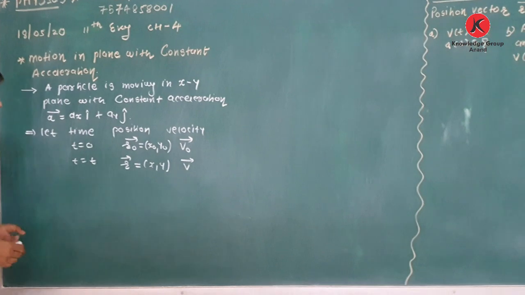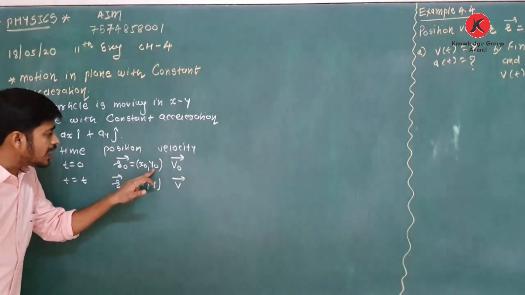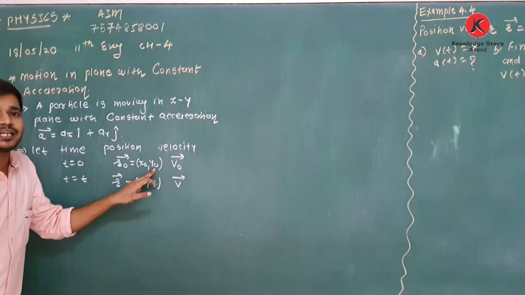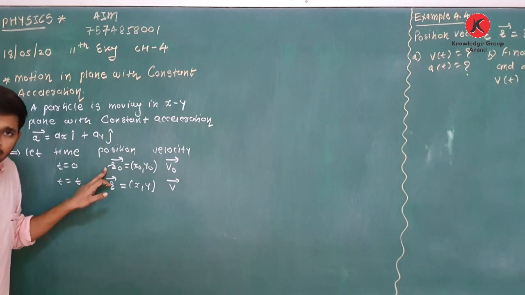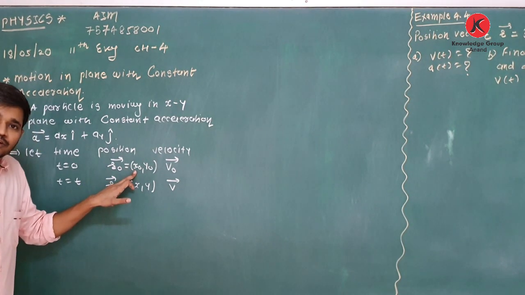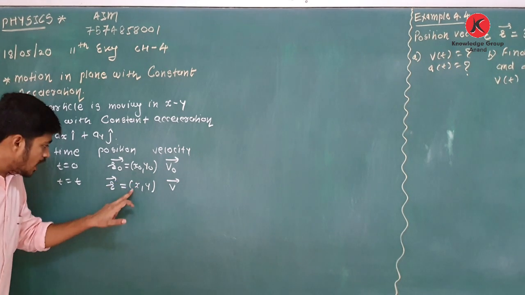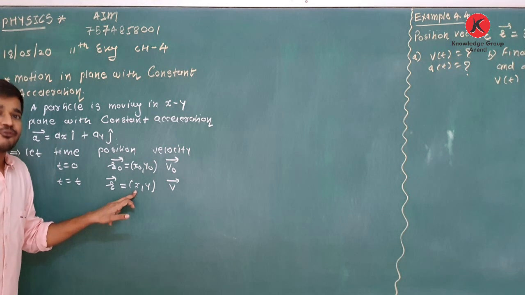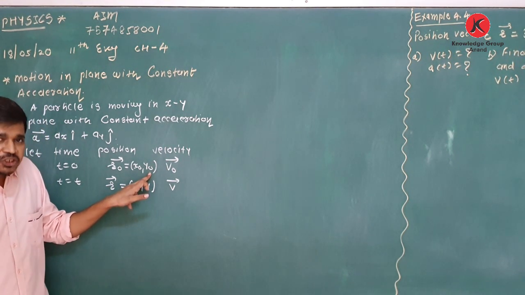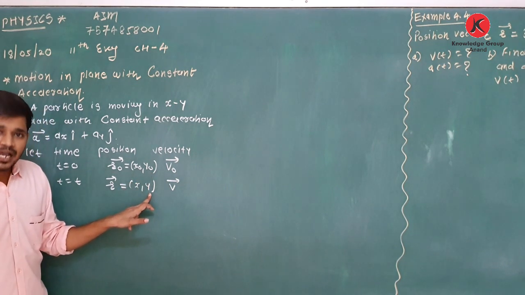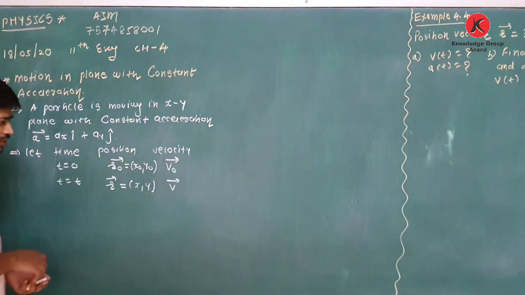What is the meaning of x0 and y0? x0 and y0 are the x and y components of the initial position. So x0 means the x component of initial position, x means the x component of final position, y0 means the y component of initial position, and y means the y component of final position.